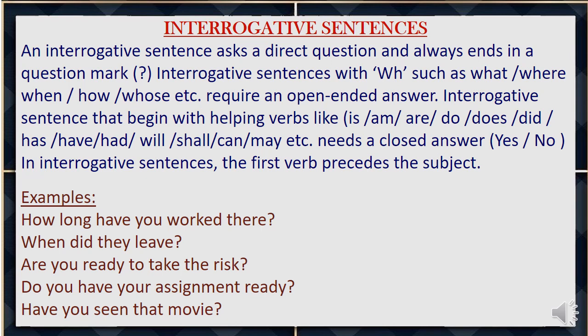Interrogative sentences that begin with helping verbs like is, am, are, do, does, did, has, have, had, will, shall, can, may, etc. need a closed answer in yes or no. In interrogative sentences, the first verb precedes the subject.